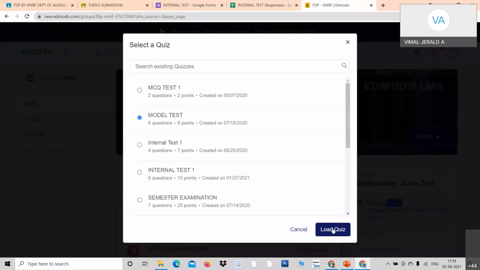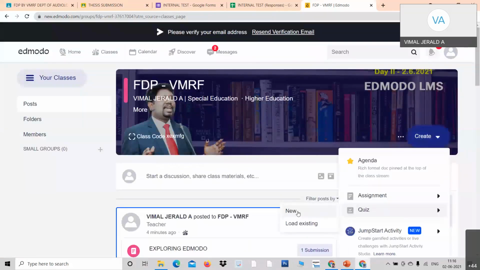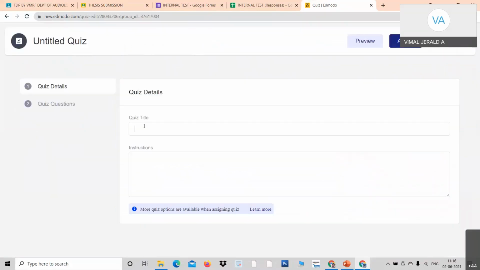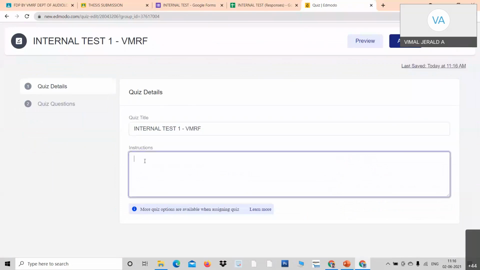Or else, look here, I just click create quiz new. When I press new, it takes me to a new page for creating my questions. So in the title, I have to type, for example, internal test 1, VMRF. And instructions, give the instructions here. The first part, you have to give the title and the instructions.